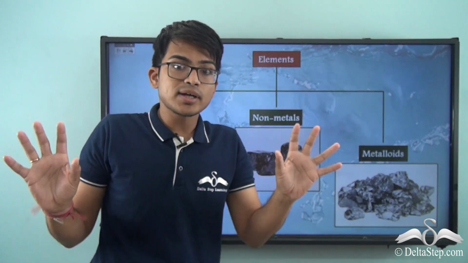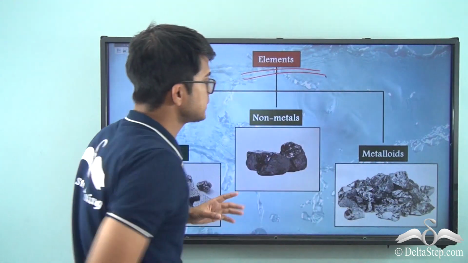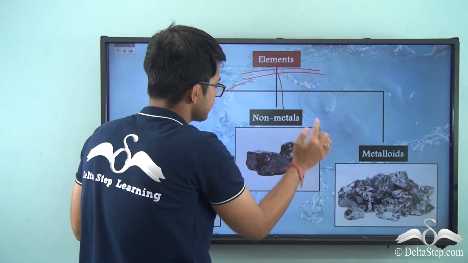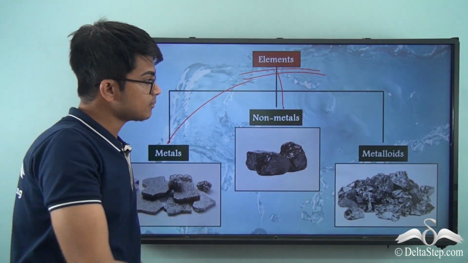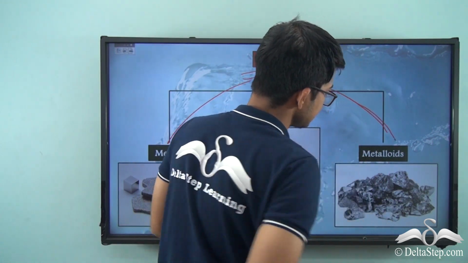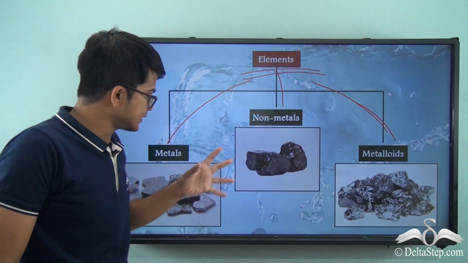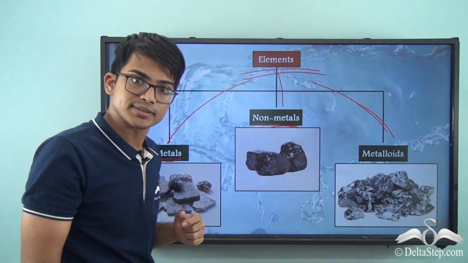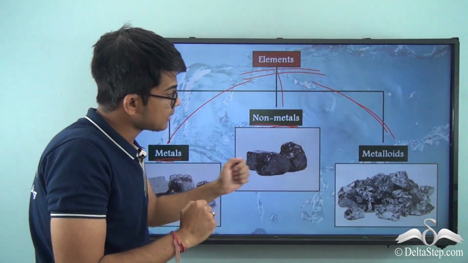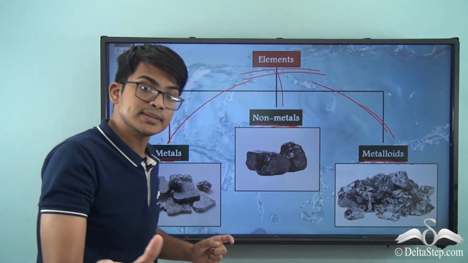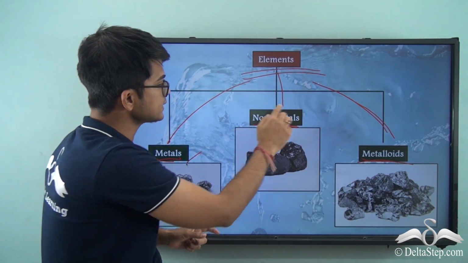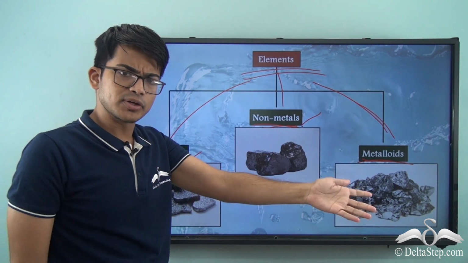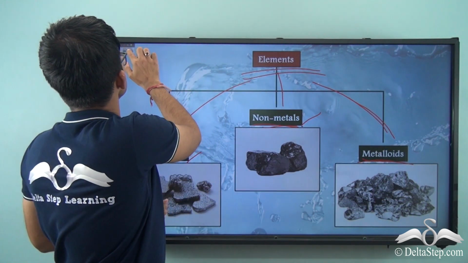Now these elements we are talking about, they can be of 3 types. We'll be studying 2 major types in this video, metals and non-metals. I will be explaining this in detail, but before that, metals will have certain characteristics, non-metals will have certain characteristics. We will definitely discuss those characteristics, but metalloids are those elements which will have the characteristics of both metals and non-metals, which is why they are known as metalloids. So we will study that in a different video, but for now let's see what is there here.